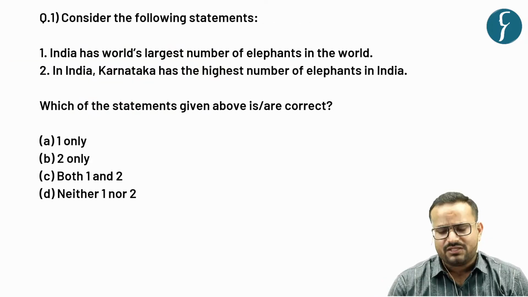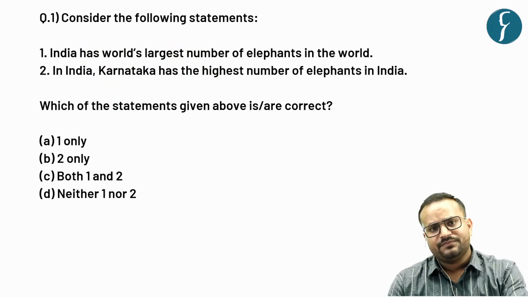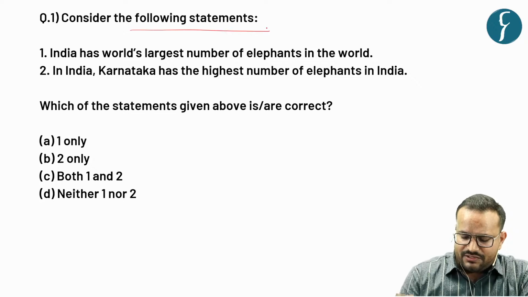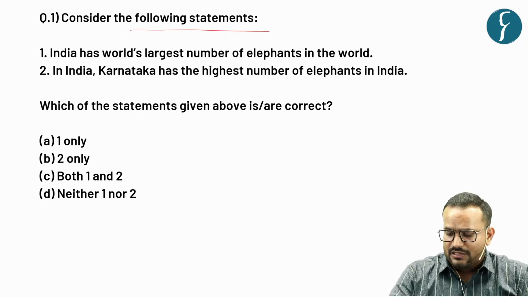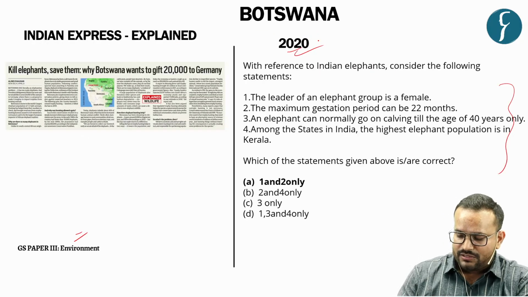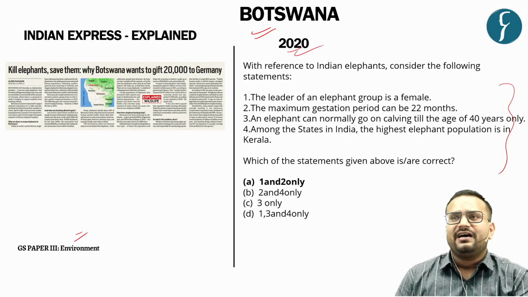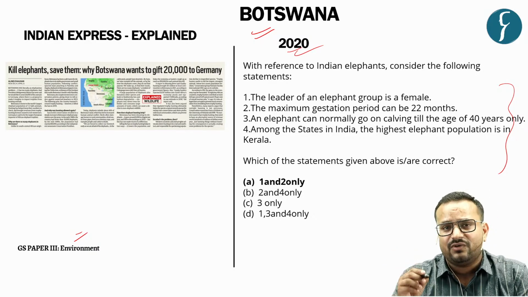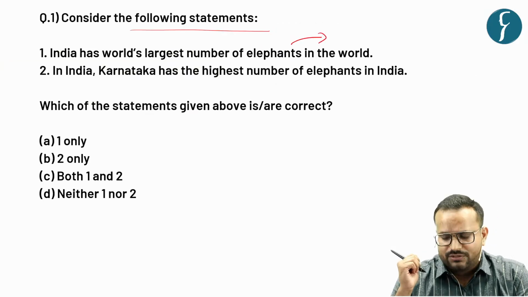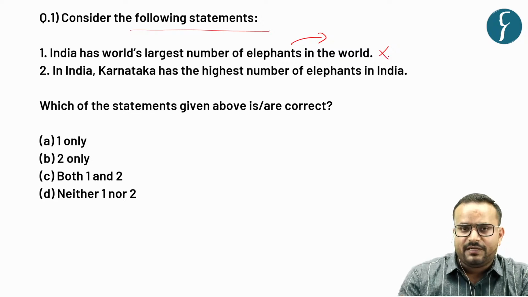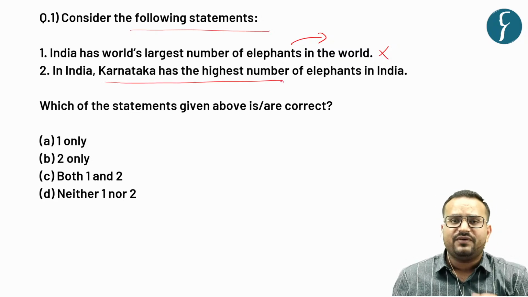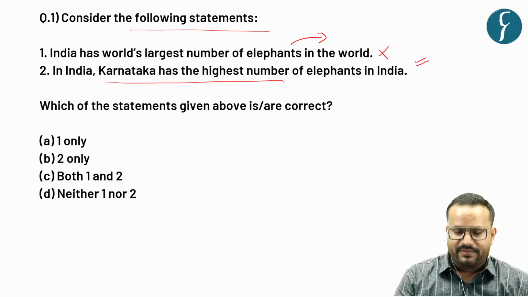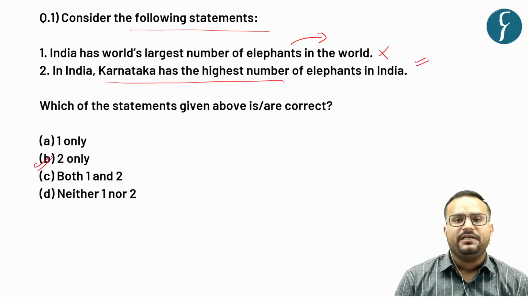So let's solve just one MCQ on this topic. Consider the following statements: that India has the world's largest number of elephants. This is the wrong statement, because it is Botswana that has the highest number of elephants. This is one fact that has come up from this news. Secondly, it says that Karnataka has the highest number of elephants in India, which is the correct statement. So what will be the correct answer? Just B, that is 2 only.